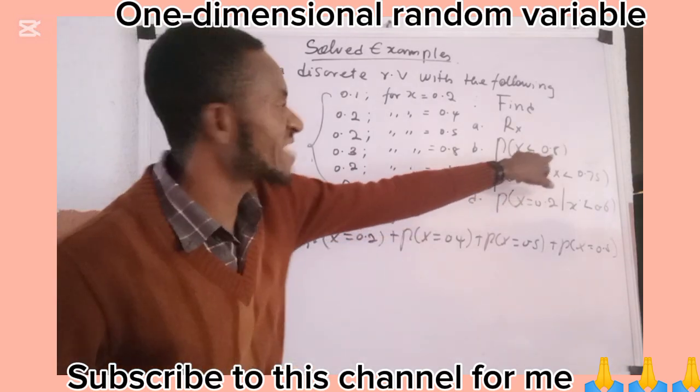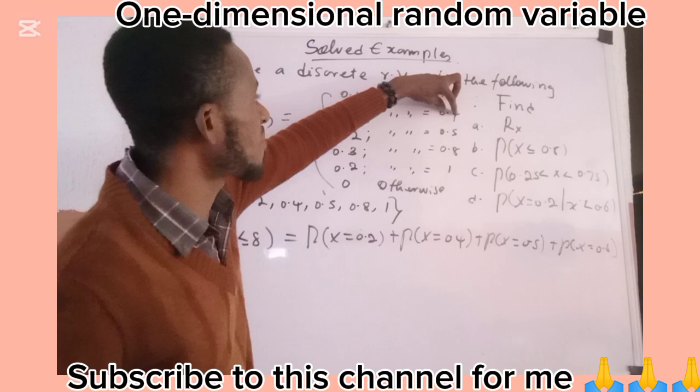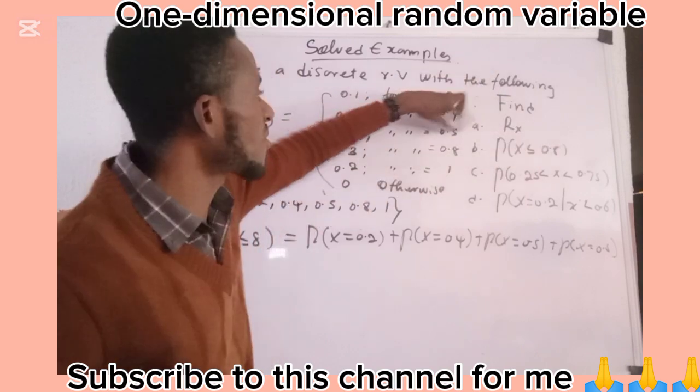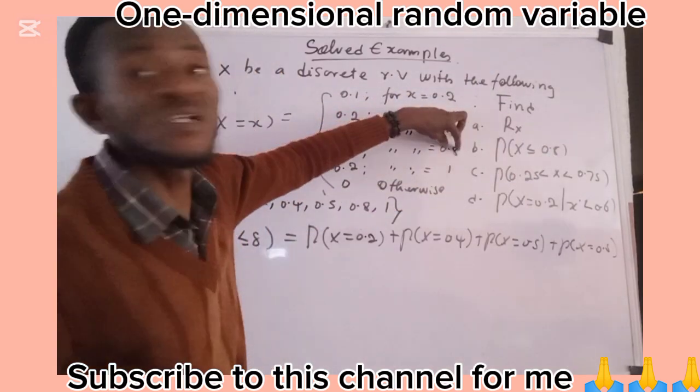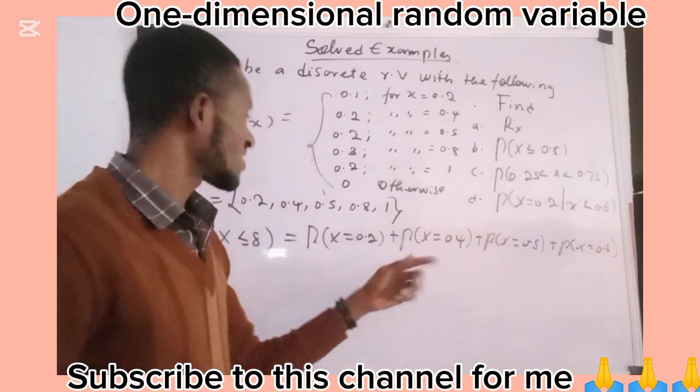Because x must be less than or equal to 8. 0.2 is less than 8. 0.4 is less than 8. 0.5 is less than 8. 0.8 is less than or equal to 8. So, which means these are the conditions.